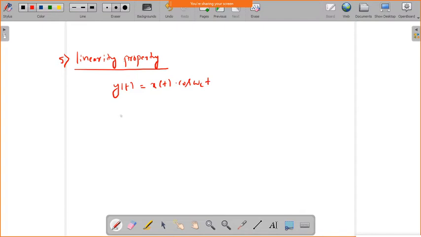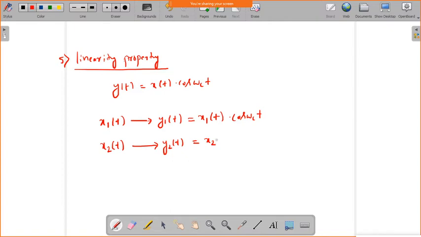Now if I take x1 of t, the output y1 of t it will produce is x1 of t into cos omega c t. In the similar way, if I take x2 of t, it will produce y2 of t, which is equal to x2 of t into cos omega c t.